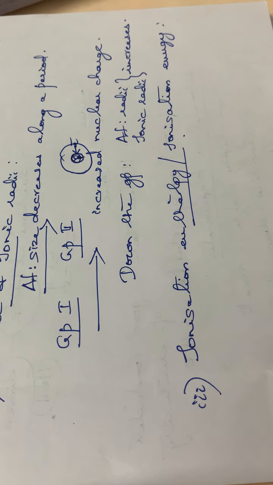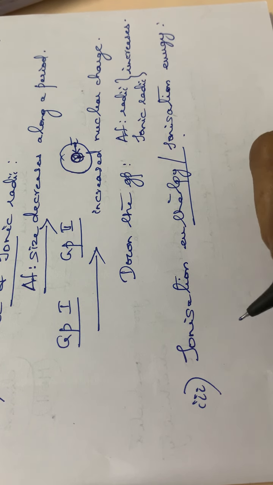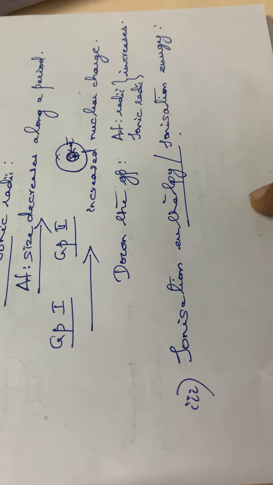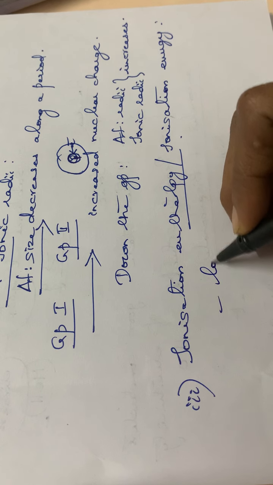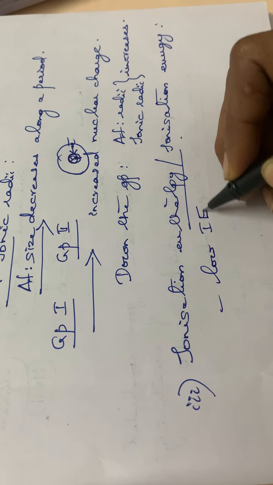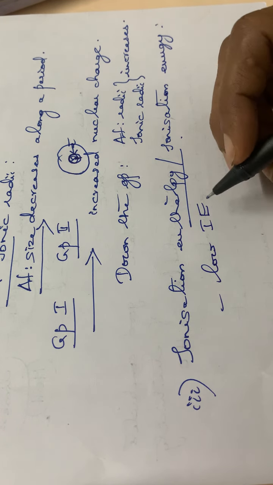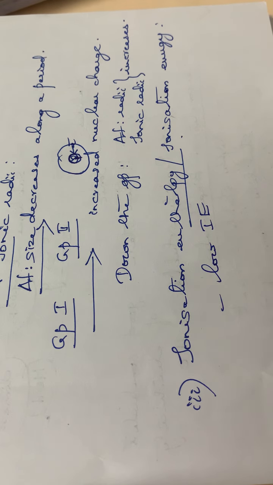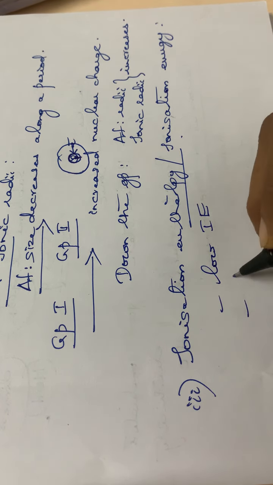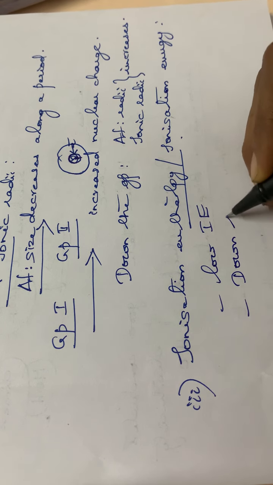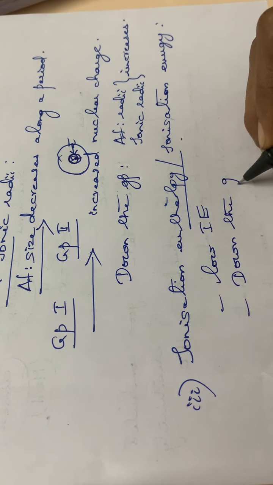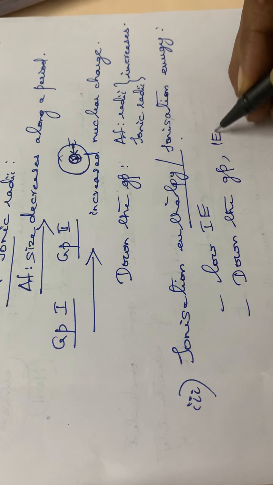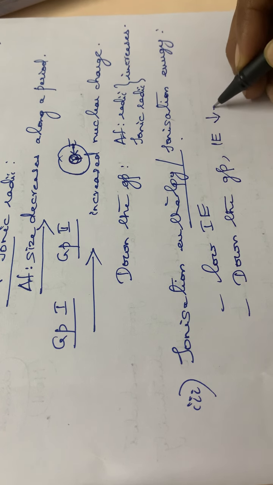Normally these alkaline earth metals have low ionization energies. Down the group, the ionization energy decreases.